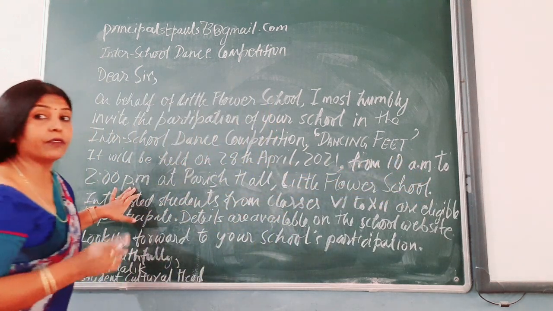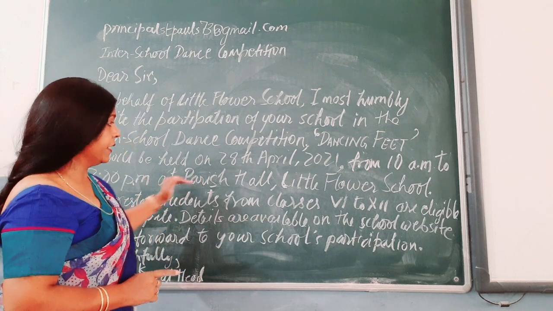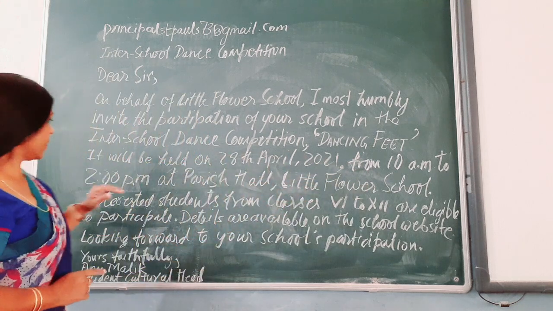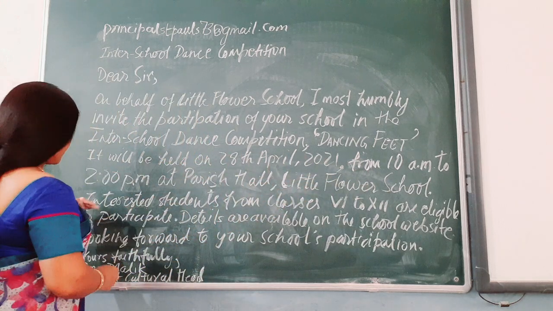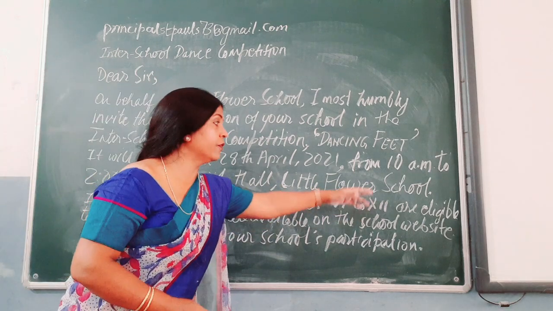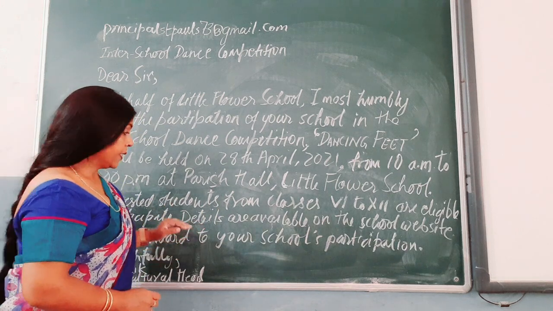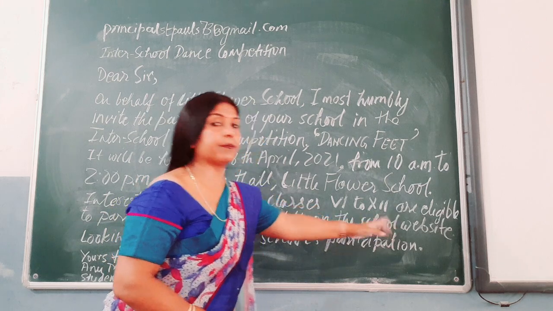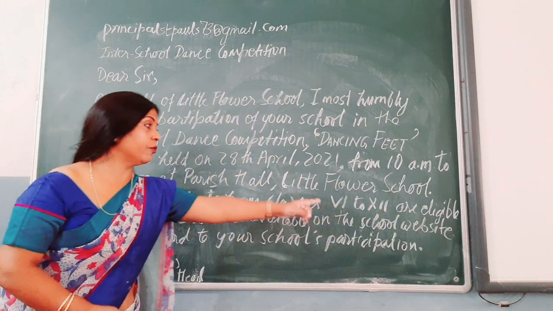This was the time you wrote for your notice, the same at Parish Hall, Little Flower School. So please keep the same details here. Interested students from classes 6 to 12 are eligible to participate. Details are available on the school website.